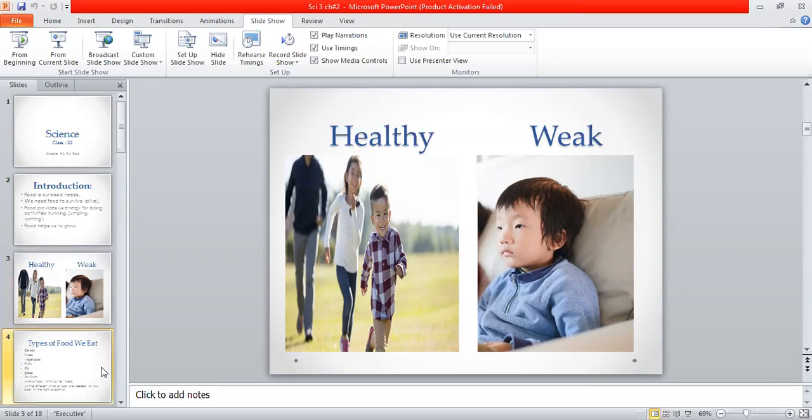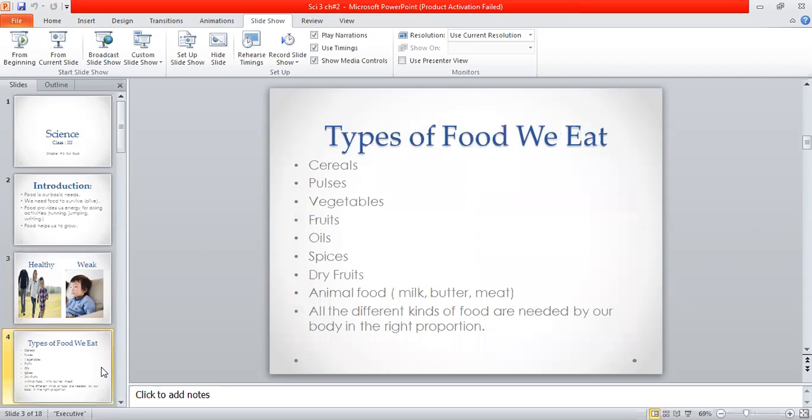So next is, what are the types of food that you are going to eat in your daily lives? First one is cereals. Some people like to eat cereals, some like pulses, some like vegetables, fruits, oils, spices, dry fruits, and animal food. Animal food contains milk, butter, meat, cheese.